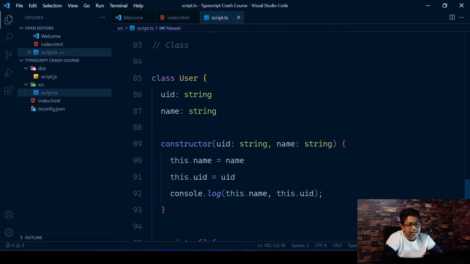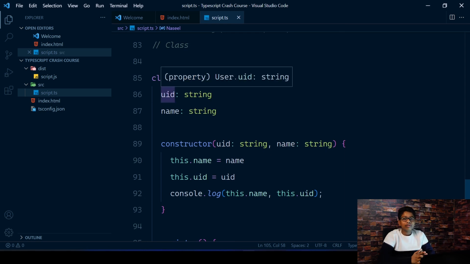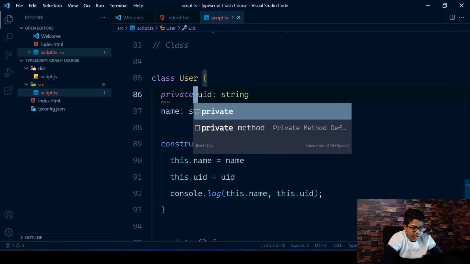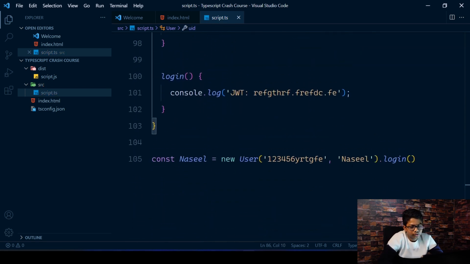Now there's some more things called access modifiers. So you can make these properties three things. You can make it public, private, or protected. Now by default these are public, so you can just give public in here if you want to, because if you don't give also, it's public. You can make it private, which means if you try to get the